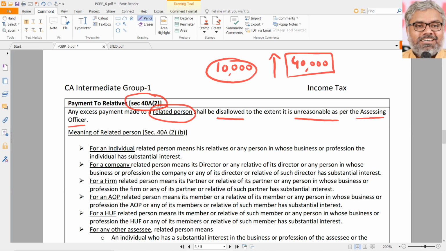To avoid that, 40A(2) has been introduced, wherein in this particular case 30,000 rupees should be disallowed because that is the excessive amount. Whatever is the fair value of that commodity, only that should be allowed. In addition to that, whatever excessive amount is paid to a related person shall be disallowed. Of course, in the exams, these details have to be given. If these details are given, then we can disallow 30,000 rupees in this particular case.